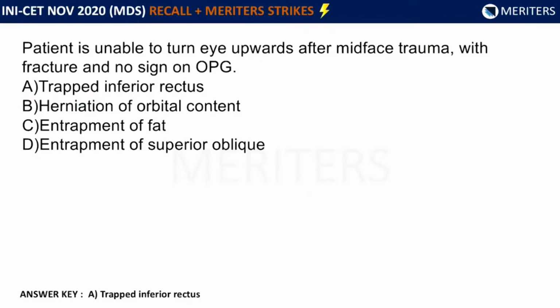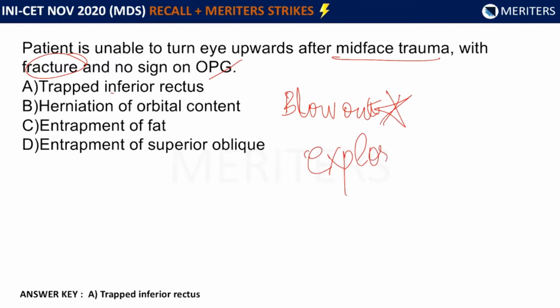Coming back to the question, patient is unable to turn upwards after the midface trauma with fracture and no sign on OPG. So the most common answer would be trapped inferior rectus. This is mostly due to the blowout fractures of the orbit, or this is due to the herniation of the inferior rectus. Most commonly it is due to the trapped inferior rectus, and the management would be the exploration of the orbit.